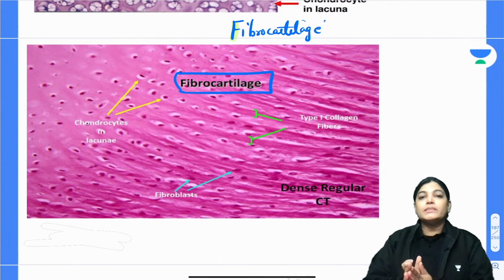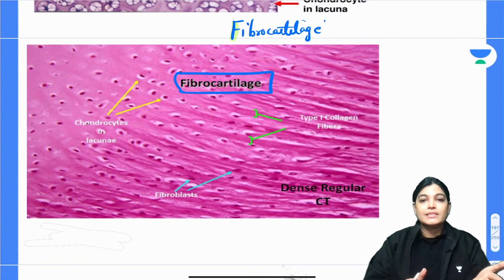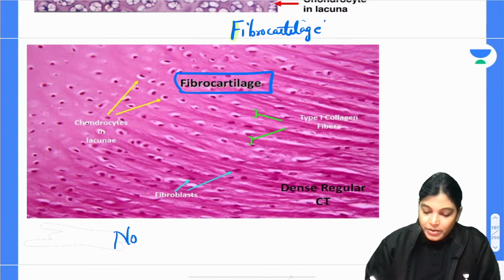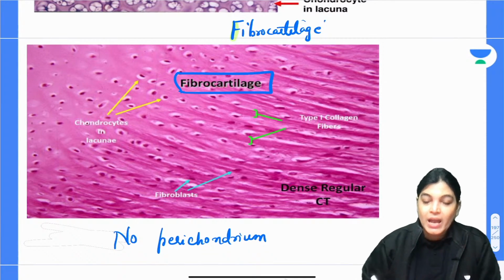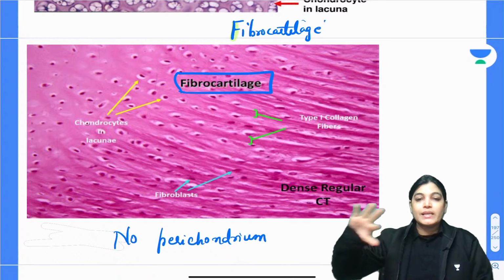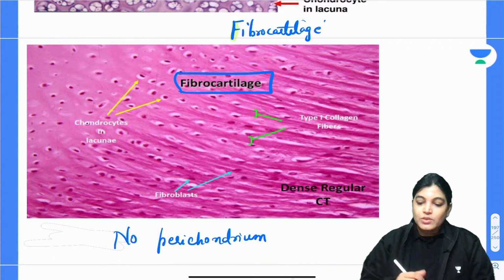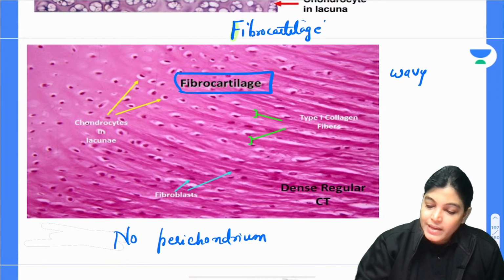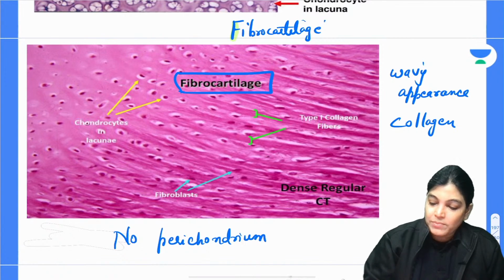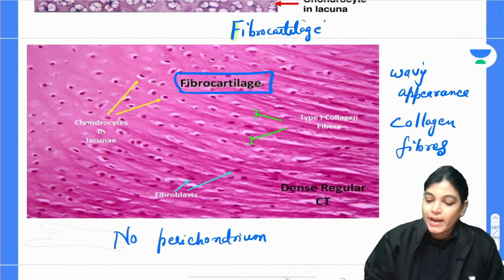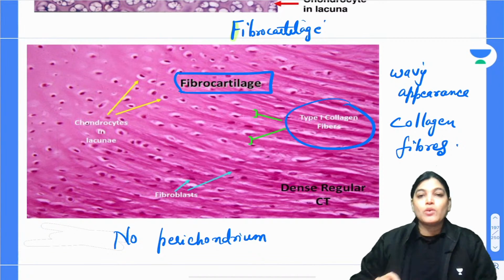The first appearance which you see in this slide is that there is no perichondrium. There is no outer covering, which is the perichondrium. You can see the appearance of the slide is wavy. Why is there a wavy appearance? Because fibrocartilage has so many collagen fibers. Which type of collagen fibers?